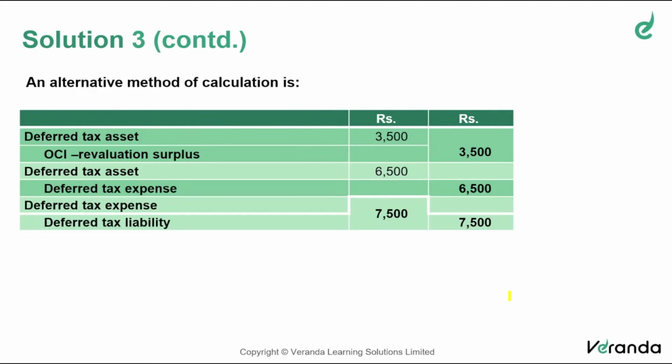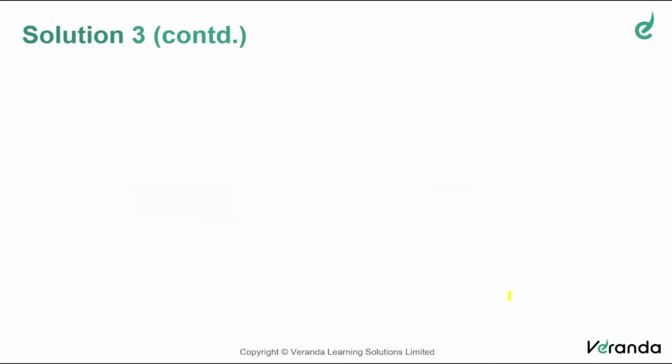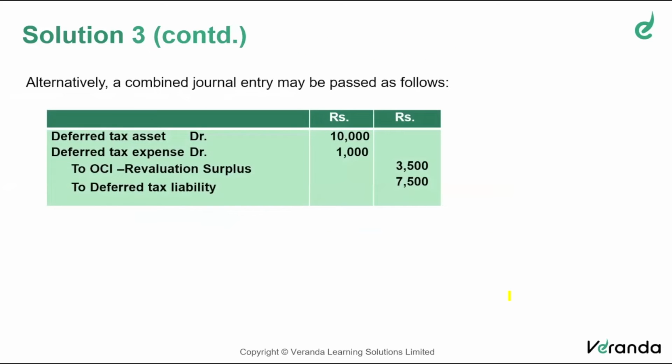So what are the journal entries we have to make? Increase of deferred tax asset by 10,000, debit. Increase of deferred tax expense, 1,000 rupees, debit.